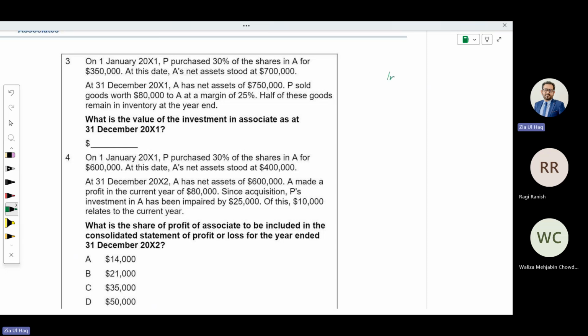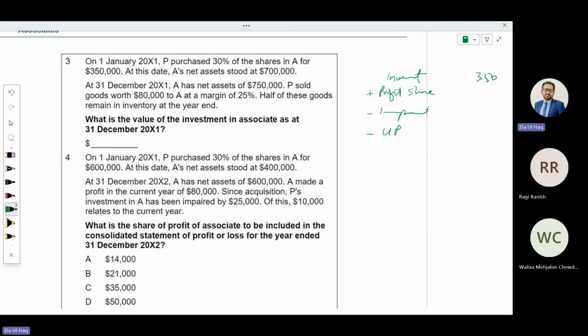So cost of investment, to that we need to add profit share. From that, we need to deduct impairment and we need to deduct unrealized profit if parent sold to associate. So what is your cost of investment? That is 350.